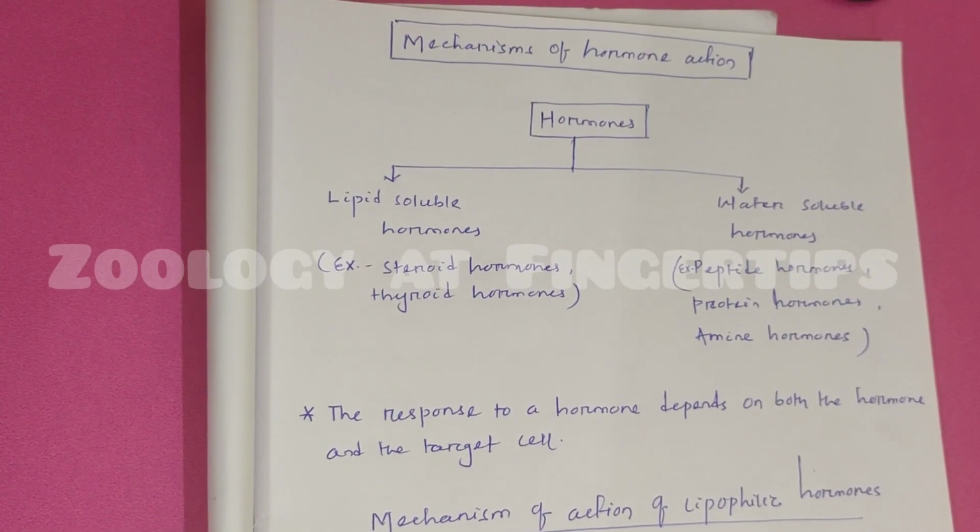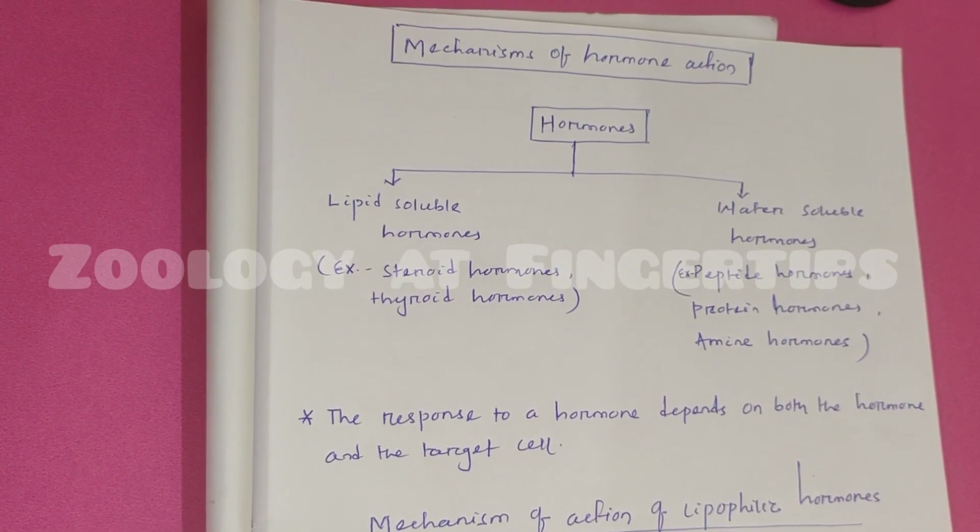Endocrinology is a branch of zoology which deals with the study of hormones and hormone secreting cells, also known as endocrine glands. Endocrine glands are hormone secreting ductless glands. Hormones are known as chemical messengers. They produce the desired effect on the target cell.